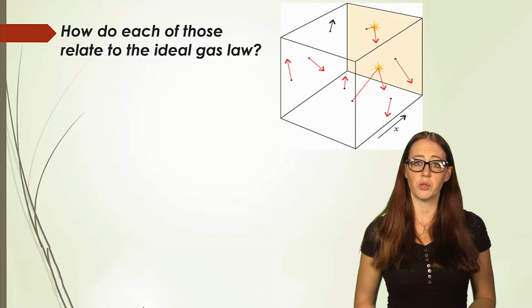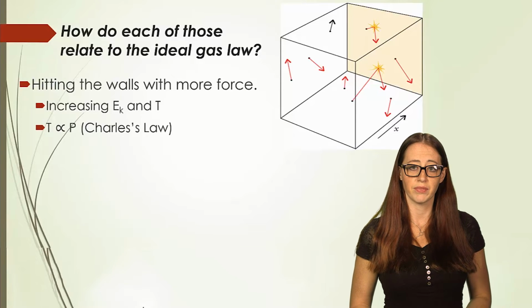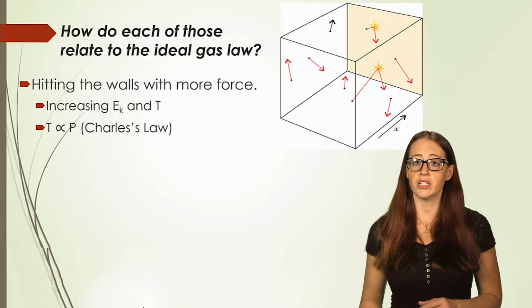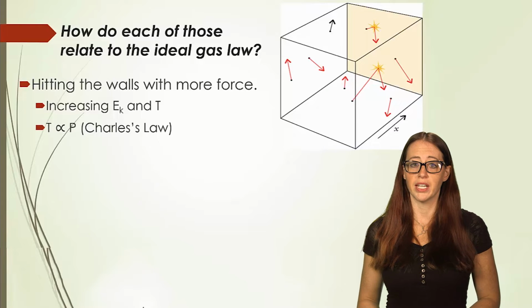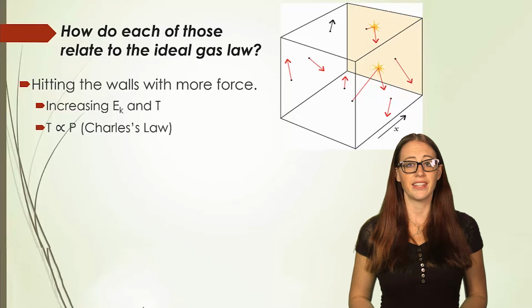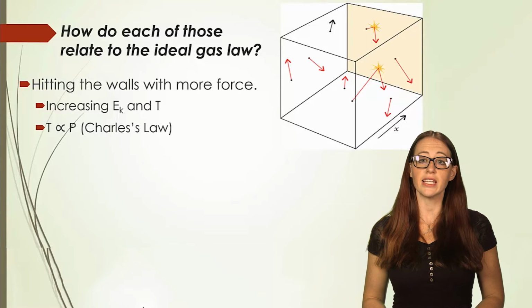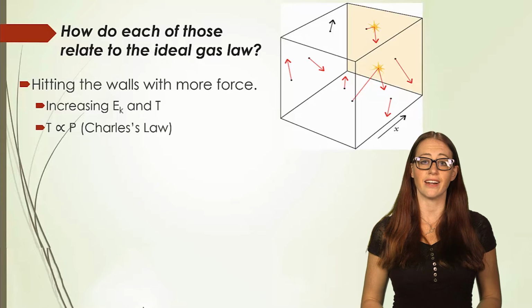As the molecules hit the wall with more force, the kinetic energy must be increasing. Remember that temperature and kinetic energy are proportional. Therefore, as temperature increases, pressure increases. That's Charles' law. The other way to increase pressure is to increase the frequency of the collisions in the area.